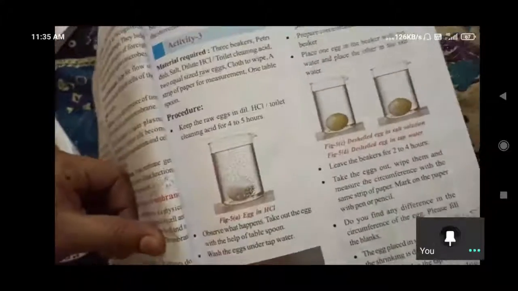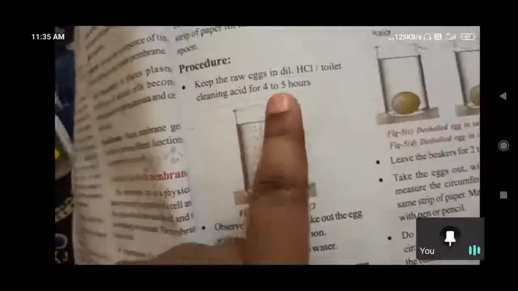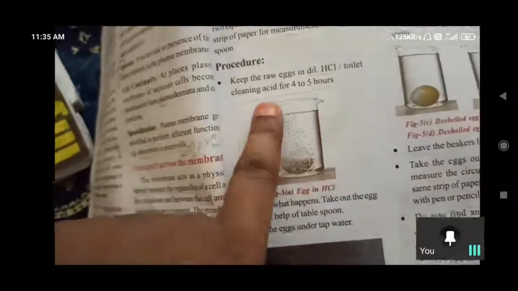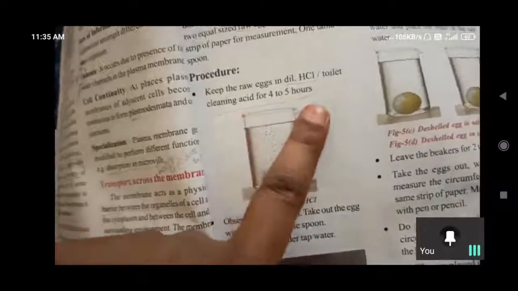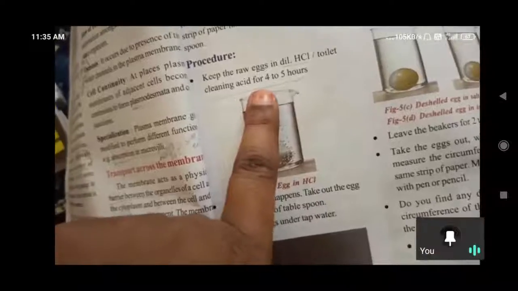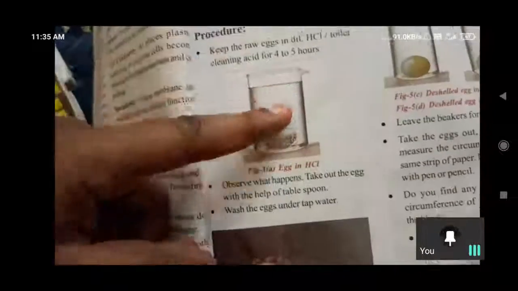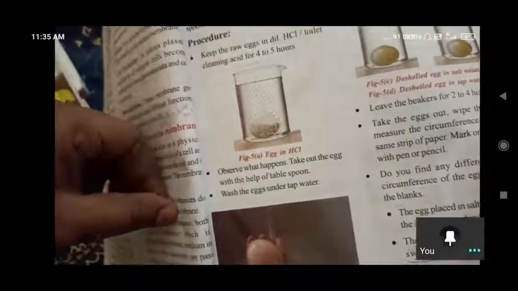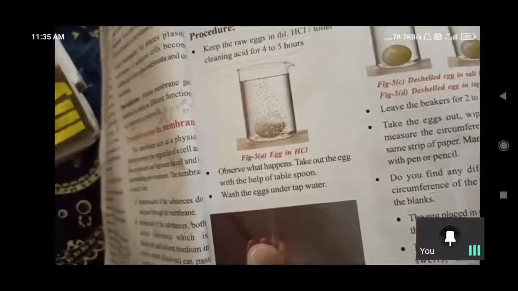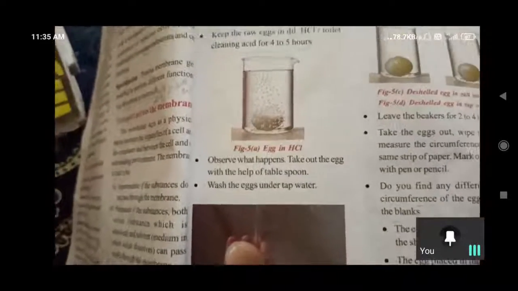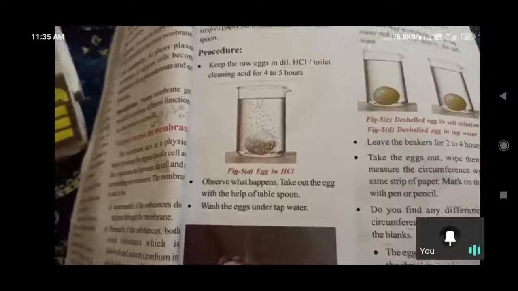Keep the raw eggs in diluted HCl or toilet cleaning acid for 4 to 5 hours. We need to keep the 2 raw eggs for 4 to 5 hours. Put the raw eggs in diluted HCl or toilet cleaning acid.